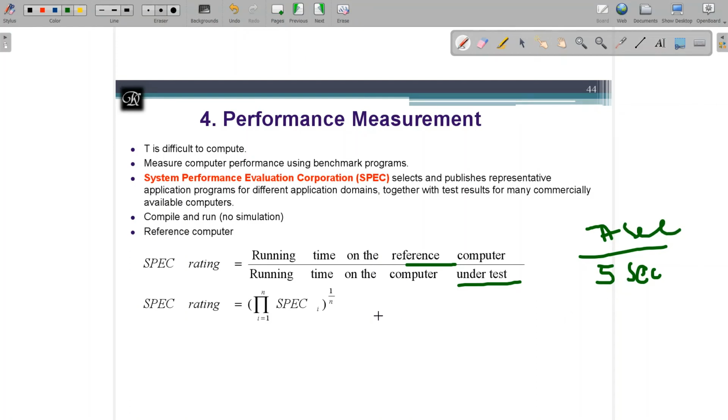Like this, I have to go with the benchmarks. There is something called a benchmark: a standard program set, standard problem statements given to tell this processor is best. It is not only with the addition of two numbers that I can decide my processor is best. It can complete that task faster than the other, but there might be other test cases where I may fail.